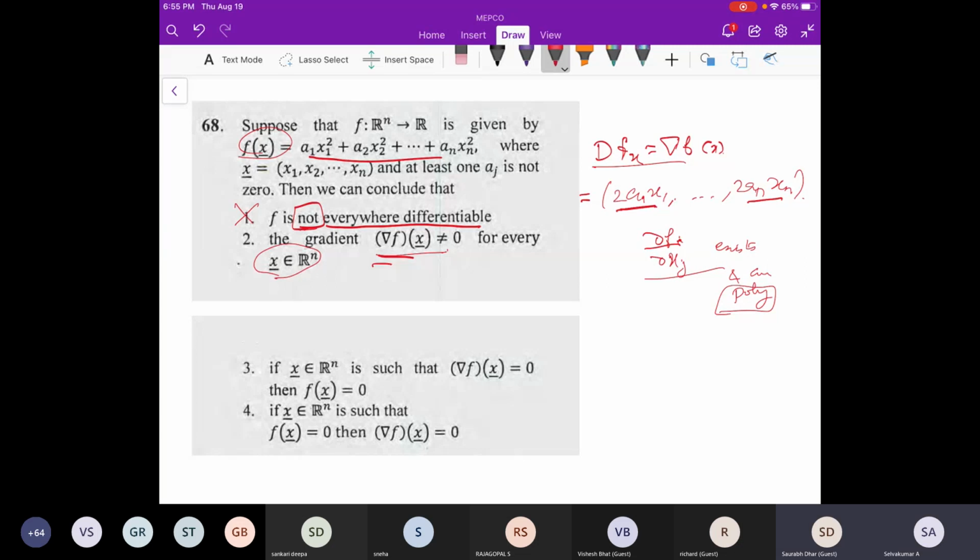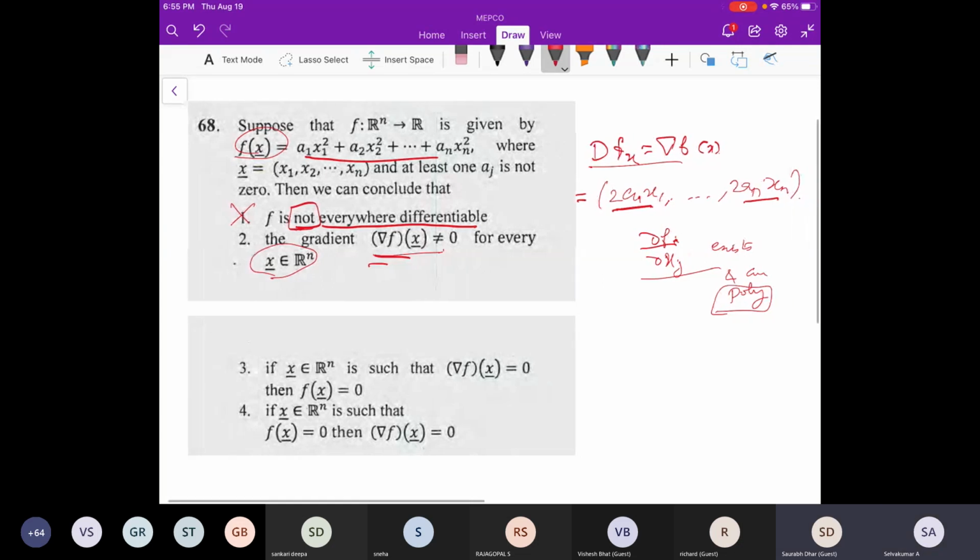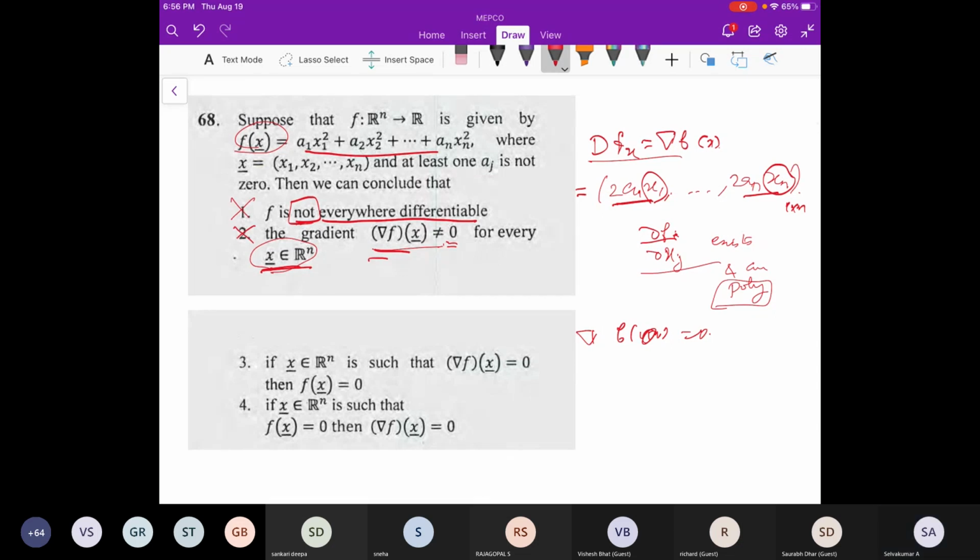It's false. For 0, 0, 0 it is 0. When you take f of 0, this will be 0, because every time x1, x2, xn are there, those will be 0. Here they are saying every point, so in particular I can take 0 also. For that point, this is the 0 matrix, meaning an n by 1 by n 0 matrix. But they have given it as non-zero, so it is wrong. What about third and fourth?